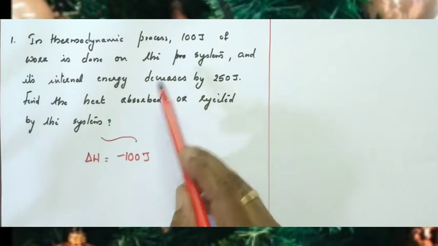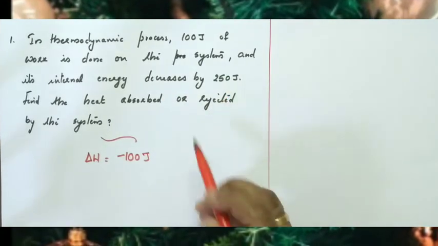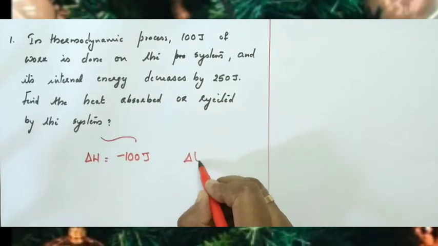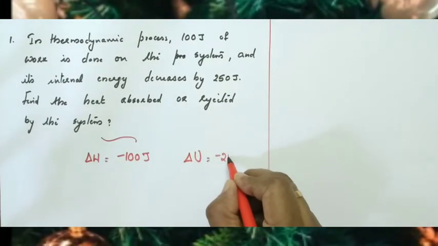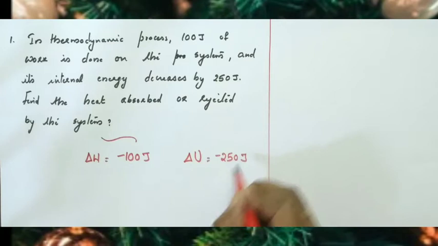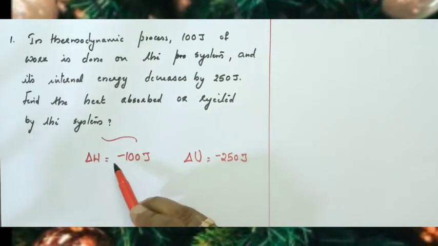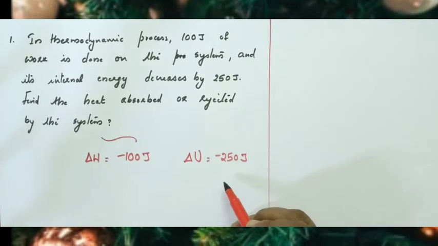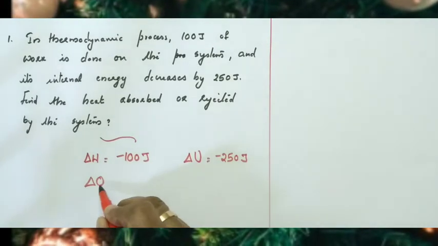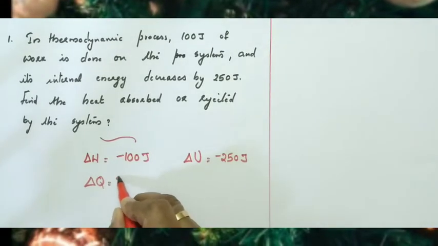Now internal energy decreases by 250 joule. Internal energy is represented by delta U. Internal energy decreases means that is also negative, minus 250 joules. So here work is done on the system, therefore negative. Internal energy decreases, therefore it is minus 250 joules. Now we can find out the quantity of heat delta Q.